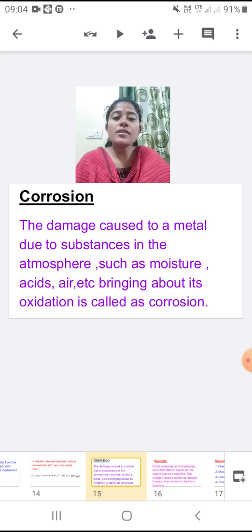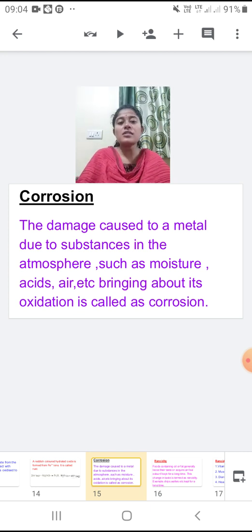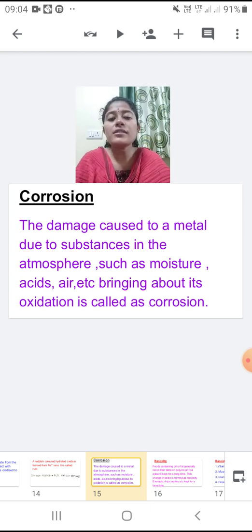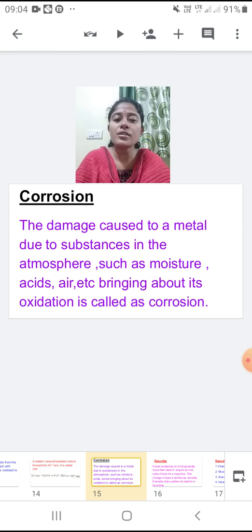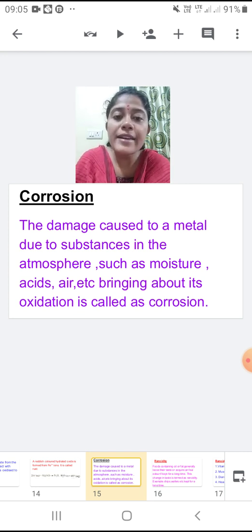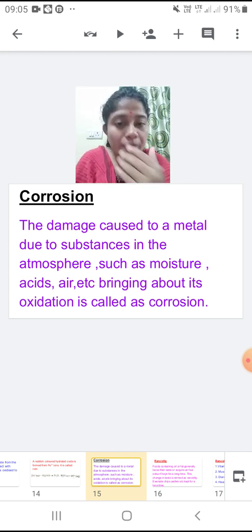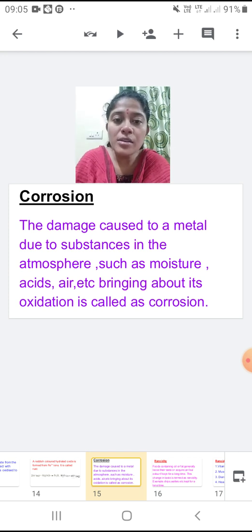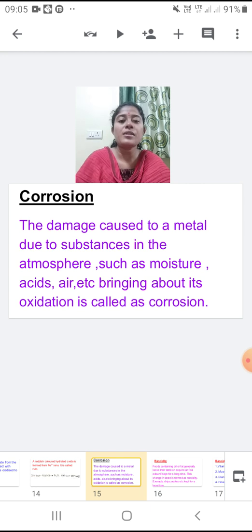But on different metals the rusting takes place at a different rate and with different components. For example, for iron, water and air are required for rusting.